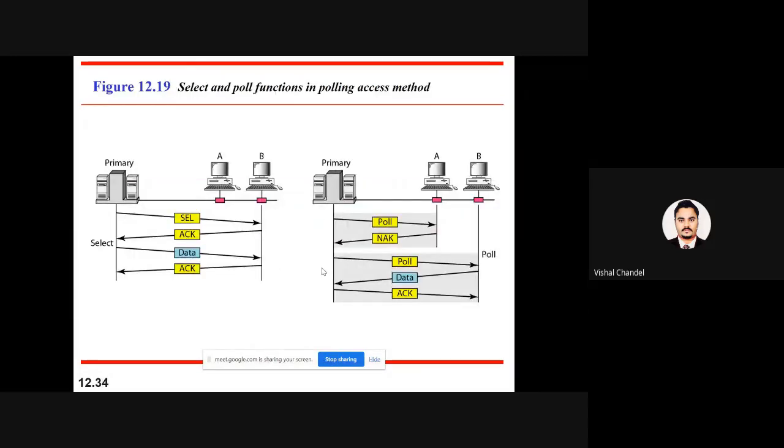Second, we have discussed the pooling. So they will play the things like a pool. Channel is idle. One message will be broadcast, and the reply will come from all the stations. So it will come as a negative acknowledgement or positive acknowledgement. The meaning of the negative acknowledgement is that a station is not interested to use the channel, and the positive acknowledgement is that a station is interested to use the channel. So this pooling will just start on the basis of the distance. You will receive the acknowledgement, and on the basis of that acknowledgement you will allocate the channel.